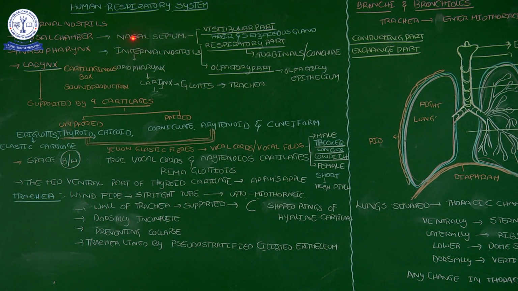And then next, the nasal septa and nasal chamber lead to the internal nostrils. By the internal nostrils it will open into one place, that is the nasopharynx. What is it? Nasopharynx. The pharynx is divided into 3 parts, as I said in the digestive system. The pharynx nearby the nose and internal nostrils is called the nasopharynx. These nasal chambers open into the nasopharynx with the help of the internal nostrils.